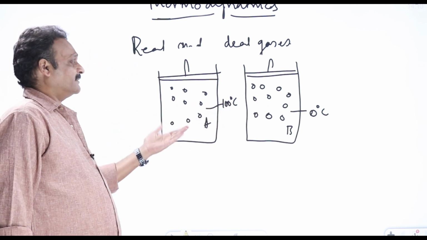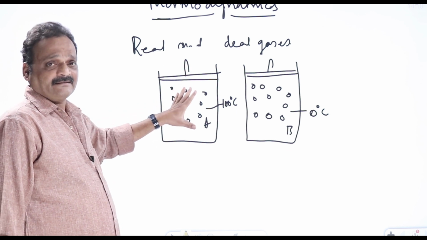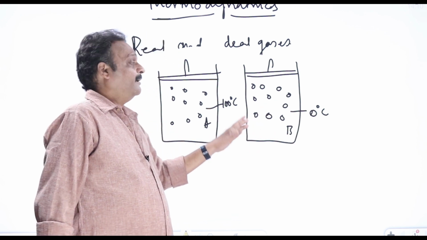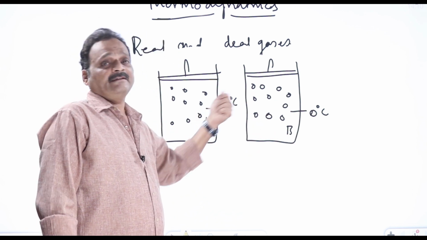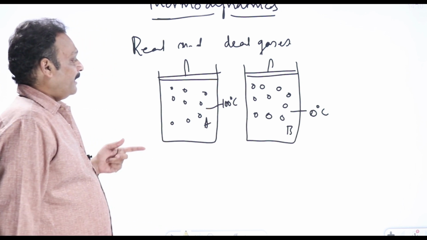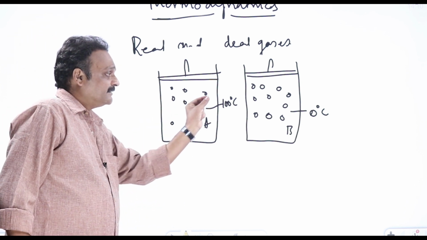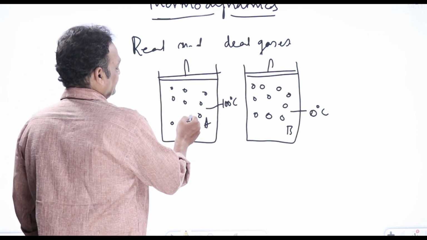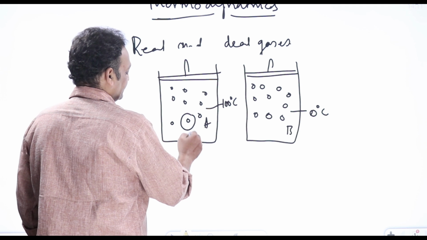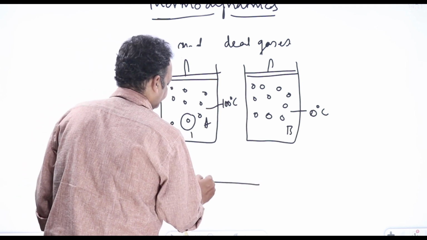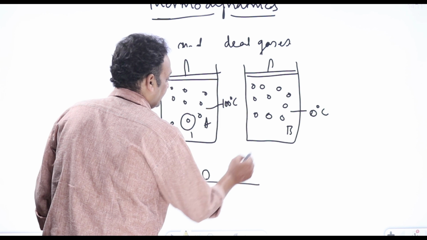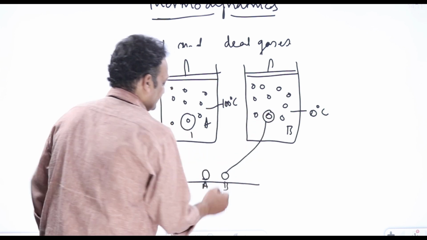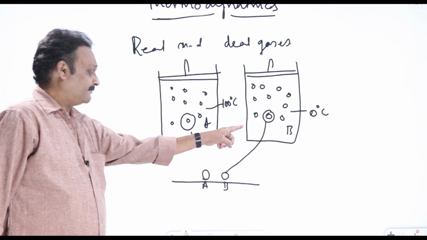Macroscopically I can understand, because if I put my hand on this sample, I'll feel it as very hot. If I put my hand on this sample, I feel that it is very cold. How cold or how hot it is, thermometers can tell us. Now I want to understand what this 100 degrees Celsius or 0 degrees Celsius means from the atomic point of view. So in an imaginary experiment, I'll take one atom from sample A and put it on the table, and one atom from sample B and also put it on the table.